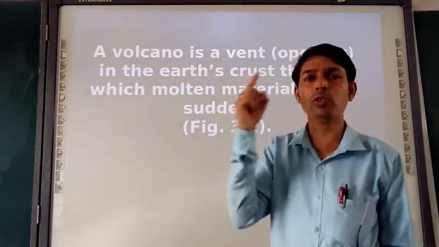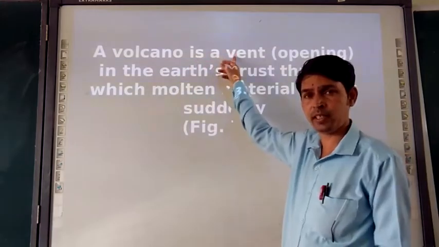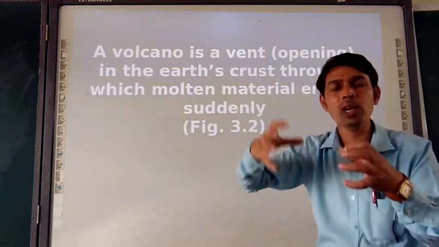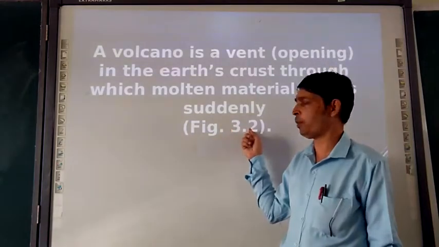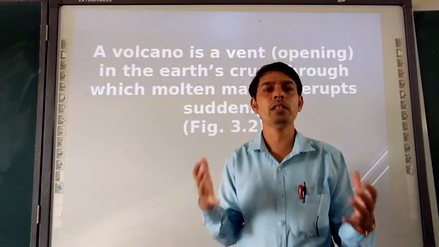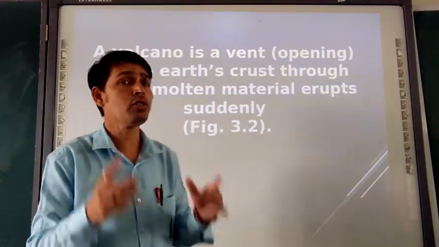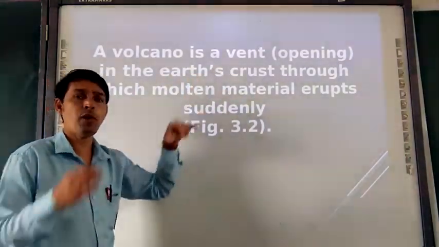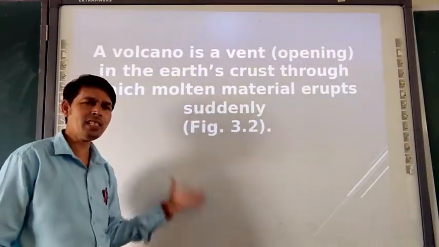So what is volcano? Volcano is a vent, that means an opening on the earth's crust from where the molten magma is erupting. Let's go to figure number 3.2 to understand how the molten magma is erupting from the earth crust. From that vent the molten magma material is coming out.